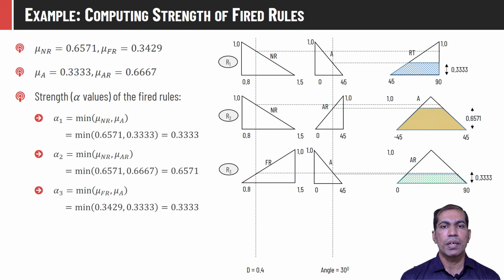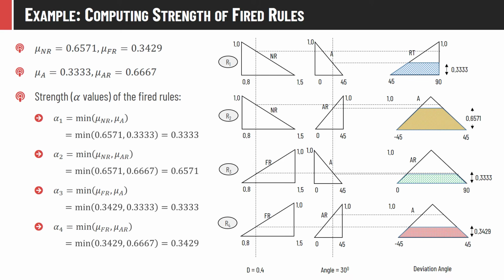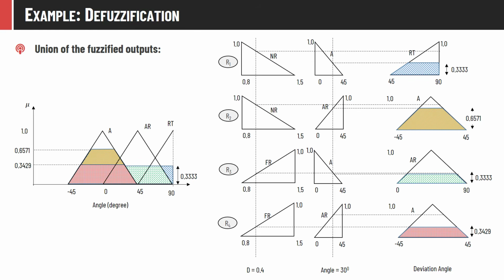In an identical way, we can compute the membership value of y for the third rule, which belongs to set AR, the strength of rule 4, which is 0.3429, and that corresponds to set A from rule number 4. This is the area covered by each individual rule, or we can say this is the strength of each individual rule. To compute the final crisp output, we need to take the aggregation of all these 4 shaded regions. It looks like this. Some of the regions are overlapping.